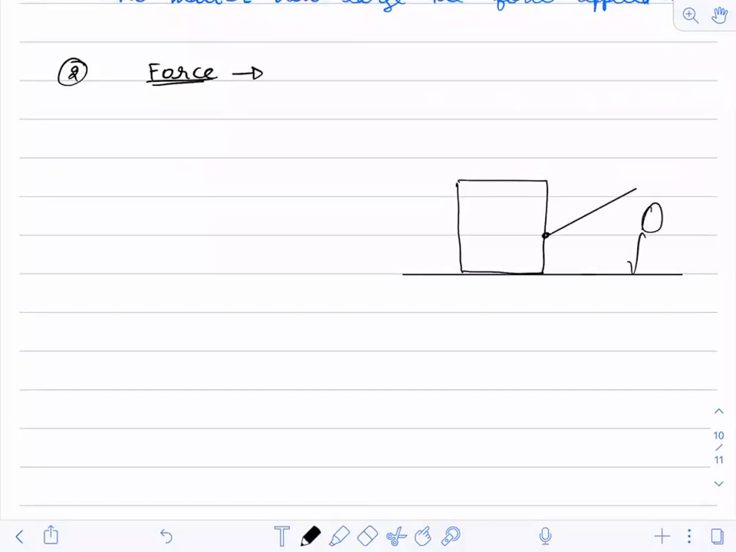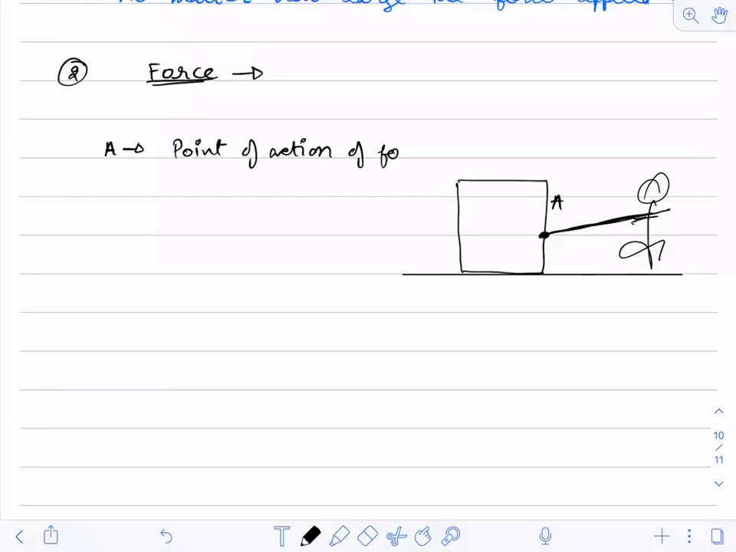And a boy is pulling this string like this. There is obviously an angle made with the horizontal. Now, this point A will be called the point of action of force.